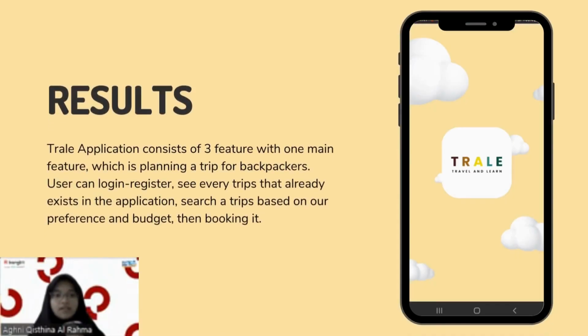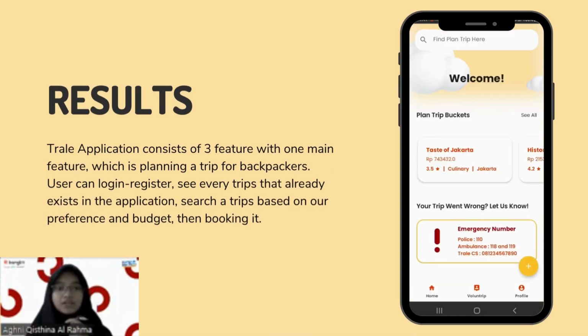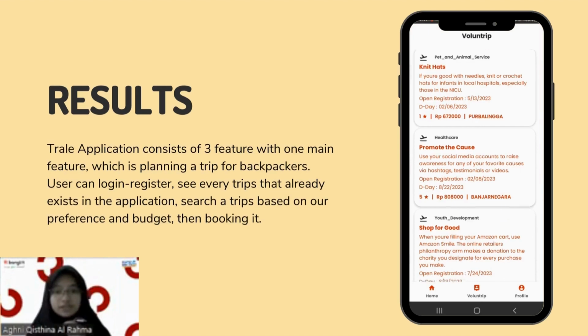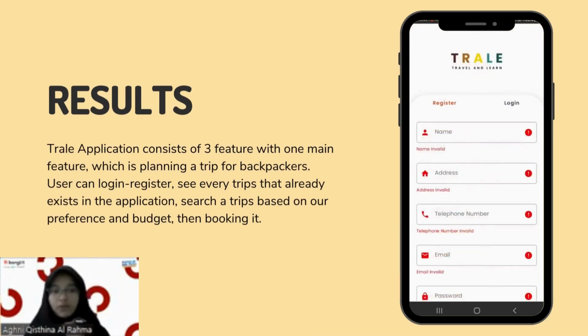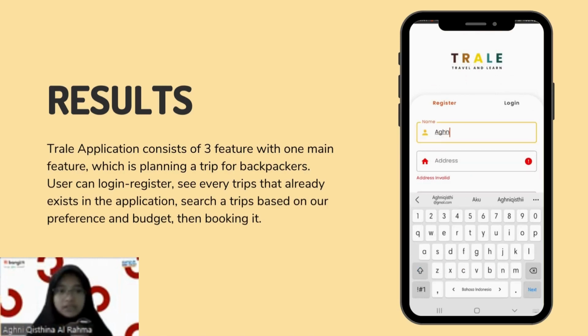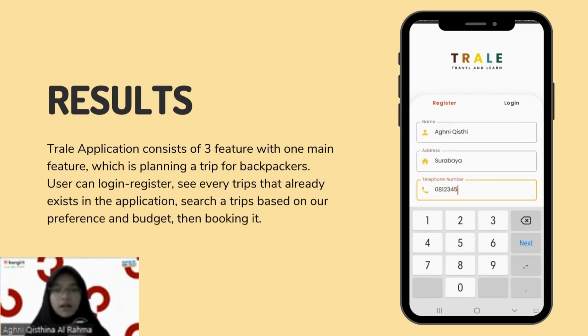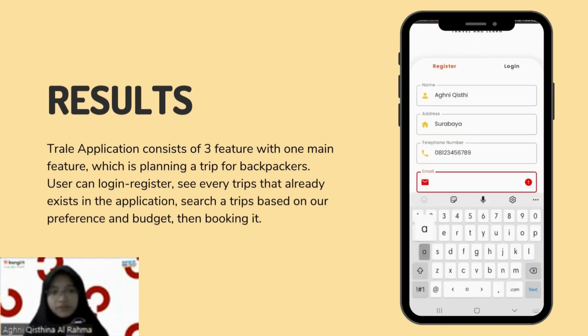Okay, this is the result of our trial application. As you can see in the video beside, there are three menus: home, volunteer, where users can find volunteer events that our application recommends, and also profile, which requires authentication first. Users have to fill in the data first, from the name, address, telephone number, email, password, and also its confirmation before going to the next process. An error would appear if the user didn't fill in the data correctly.